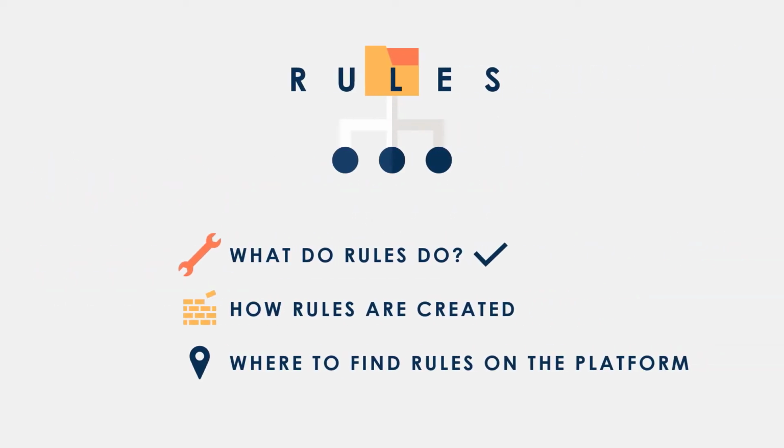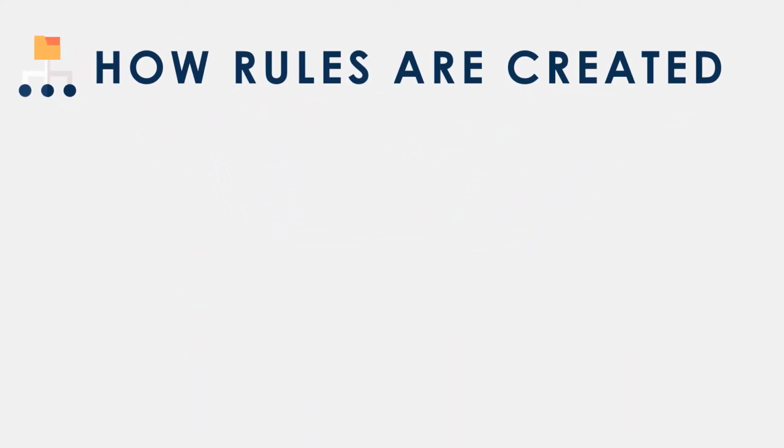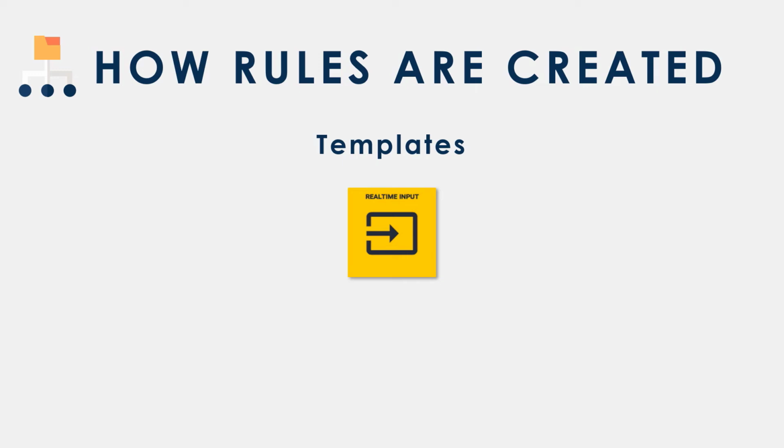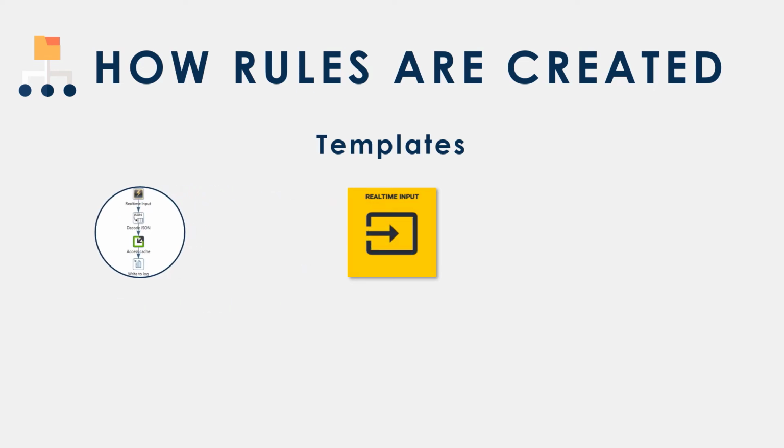We've looked at what rules do, now we'll look at how rules are created. Rules are made from templates. There are over 50 pre-made public templates available, which you can adjust to suit your needs. Or if you need to, new templates can be created by either downloading and adapting a public template, or creating your own from scratch. Templates are constructed using Pentaho Data Integration, or PDI, also called Kettle. This takes place outside the platform in a design environment called Spoon.